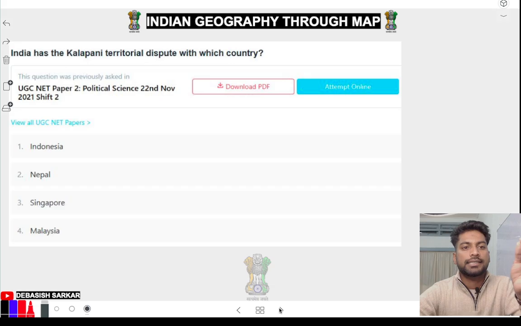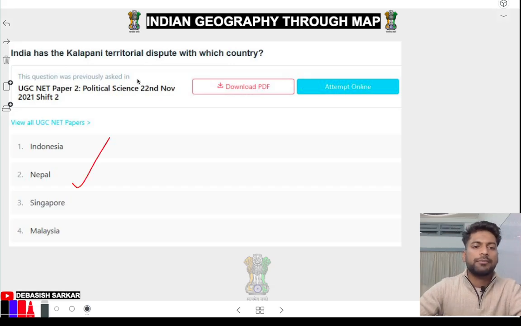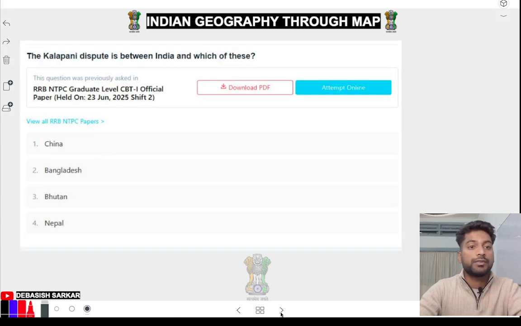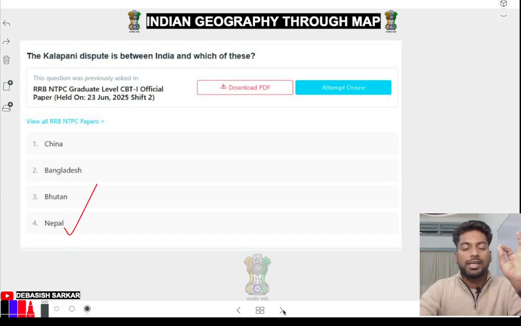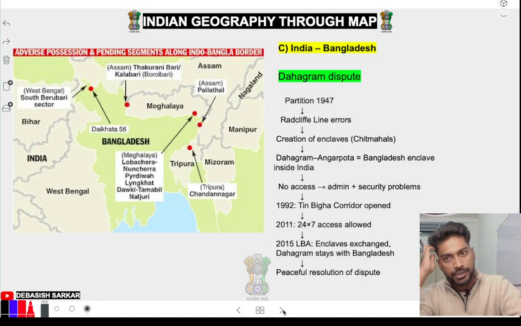India has a Kalapani territorial dispute with? Same question, Nepal. चलो, UGC NET में पूछा है, RRB NTPC. The Kalapani dispute, Nepal. Okay, because it's important. In so many exams you can see this type of question.